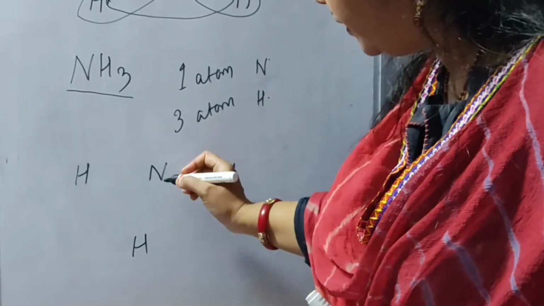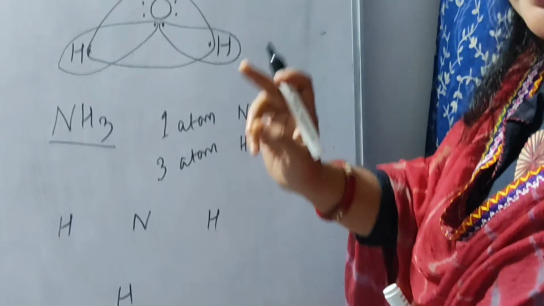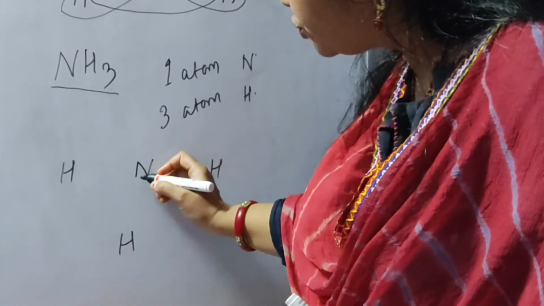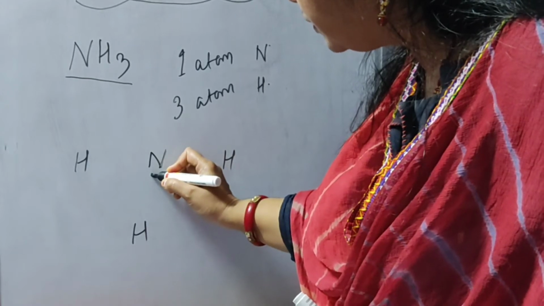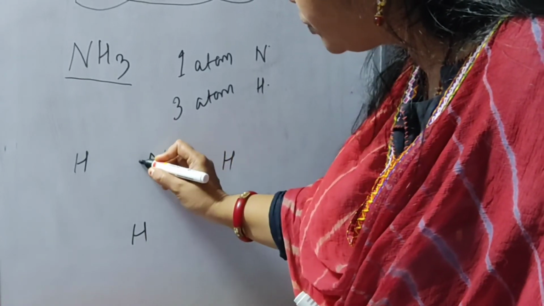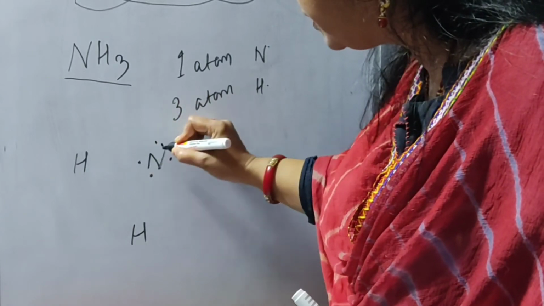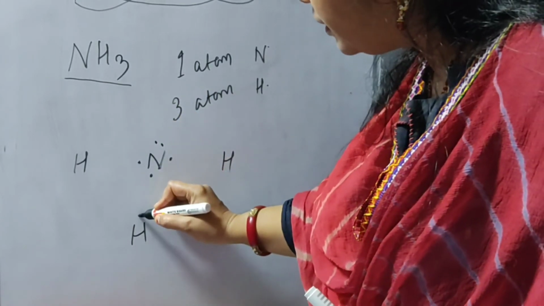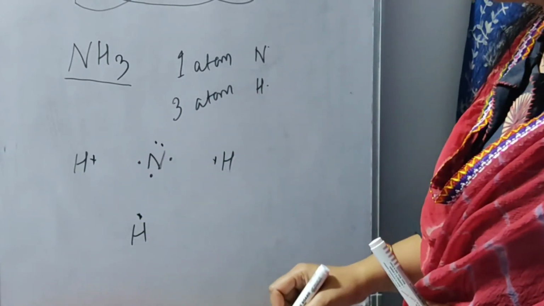We know, children, that nitrogen has 5 electrons as we have seen earlier. So for nitrogen also, you have to show it by dots. I am showing 3 electrons and 2 here. Hydrogen by cross, this hydrogen by cross and this hydrogen by cross.